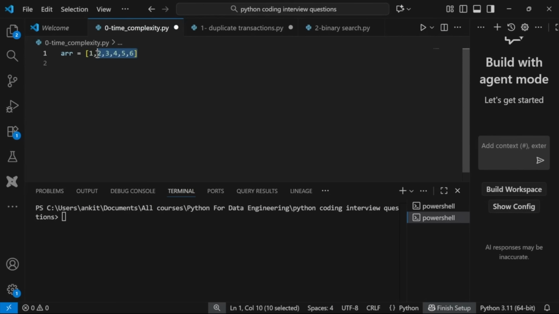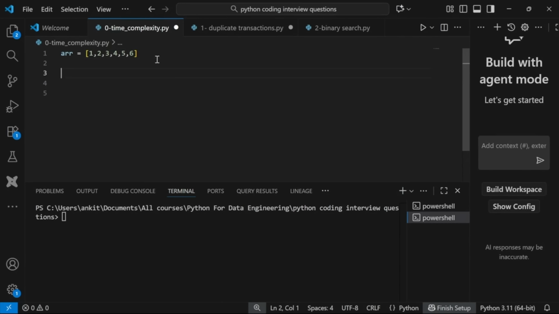Let's say you have this array. In most programming languages you say array, in Python it is a list. A list is a group of elements together. So we have 1, 2, 3, 4, 5, 6. This array is my input. Let's say I want to find the sum of all the elements of this array. So I have to start with this, then go to this, then add this, then add this, then add this, then add this. If there are six elements, I will have to do six operations.